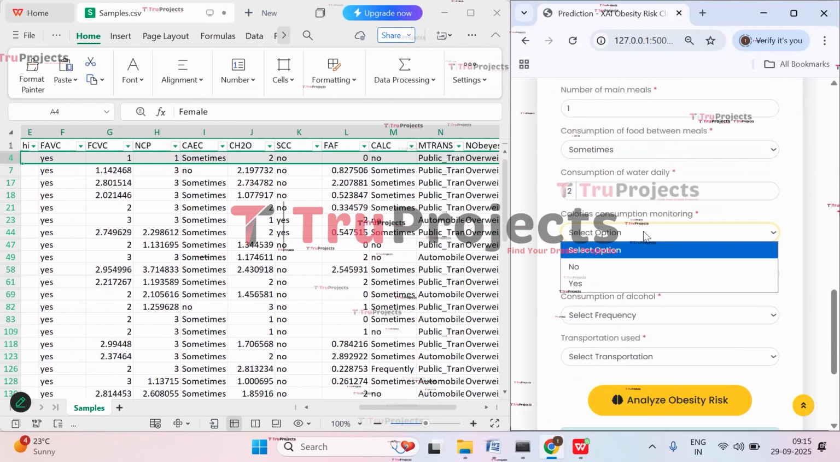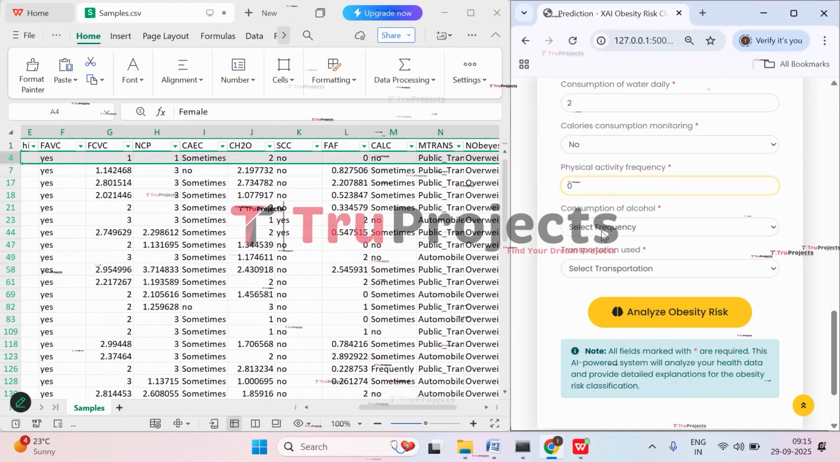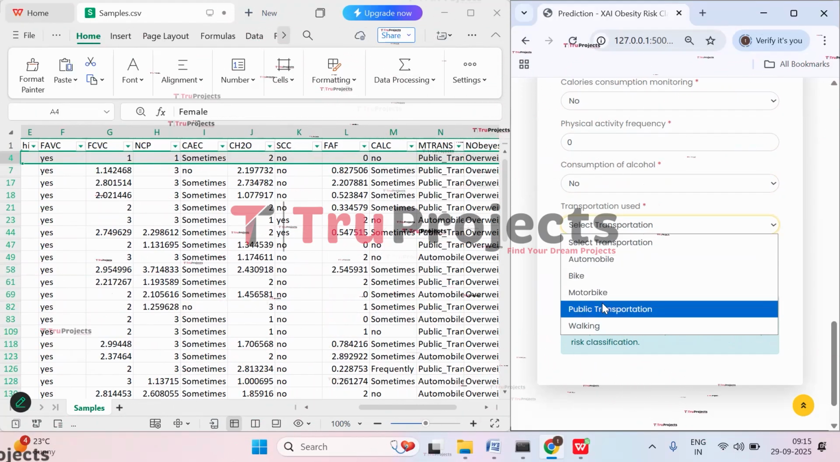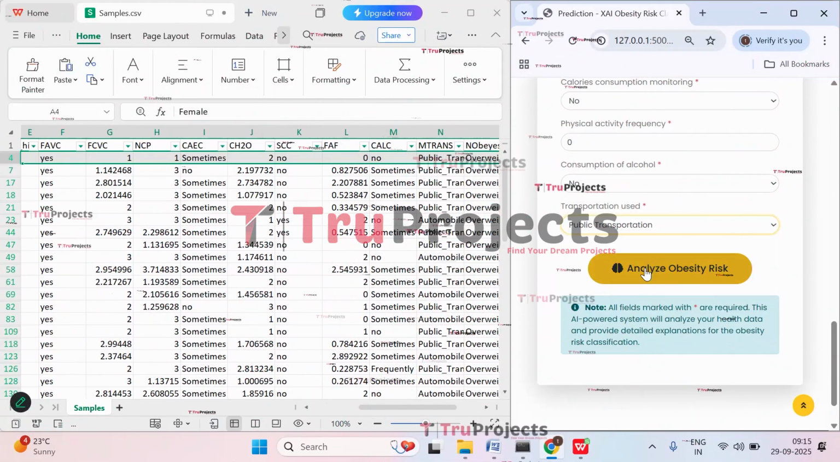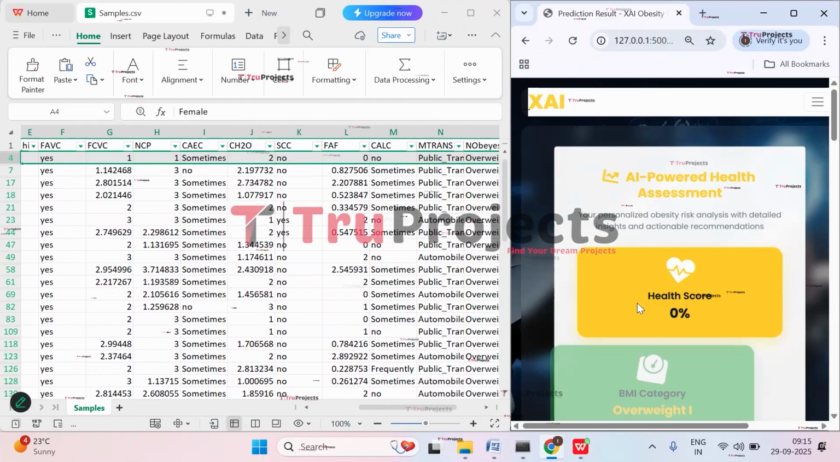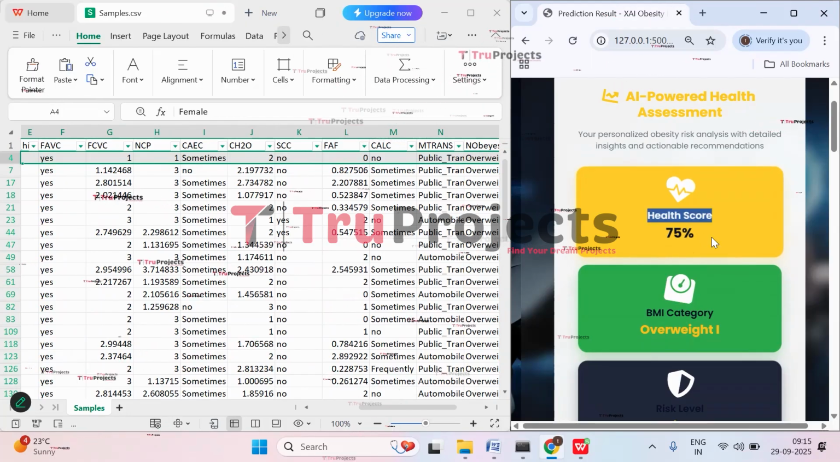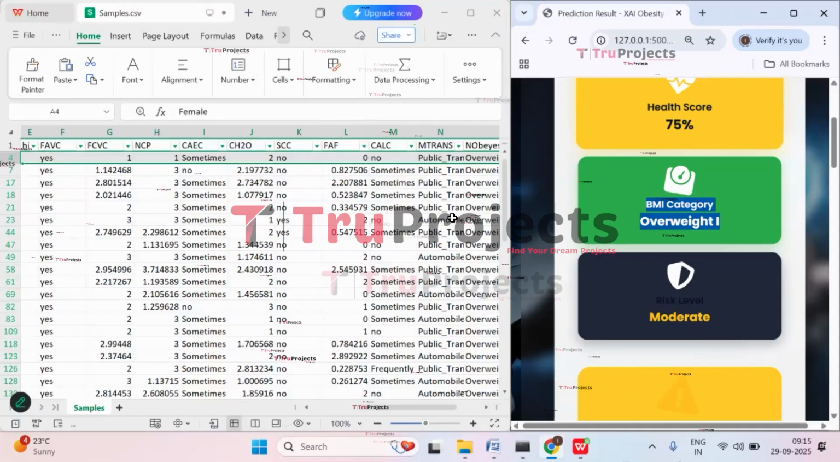And here we have SSC is no, 0, and this is no completely. And here we have public transportation. Now click on analyze obesity risk. And here you can see health score is 75%. And here we have body mass category, that is overweight 1.